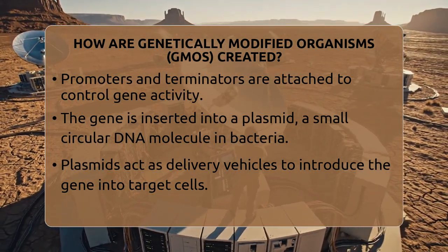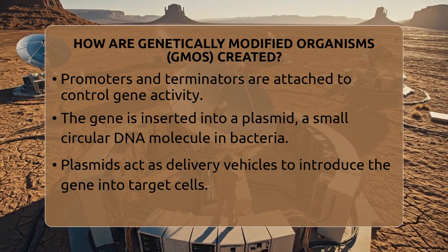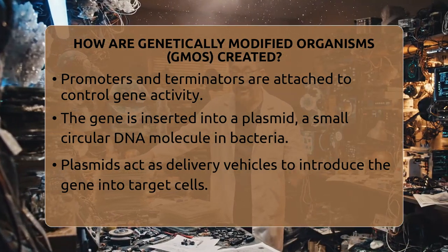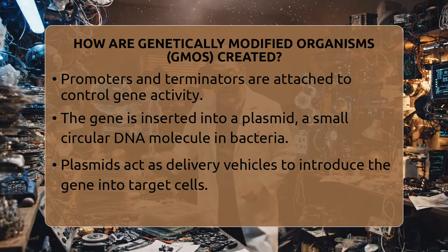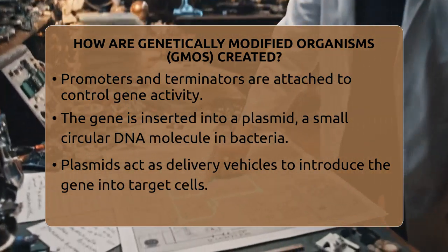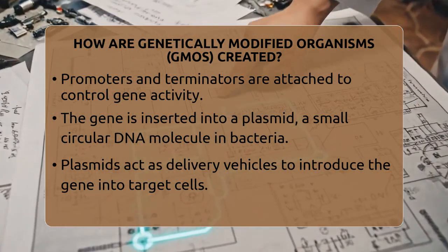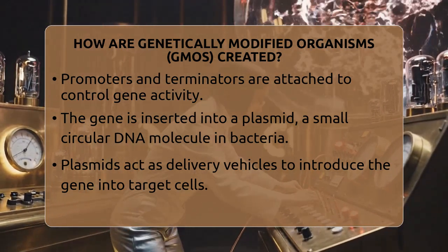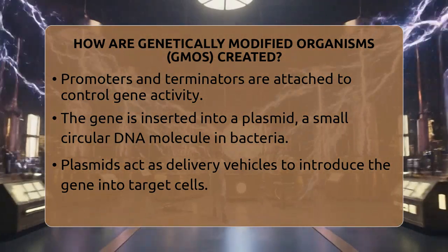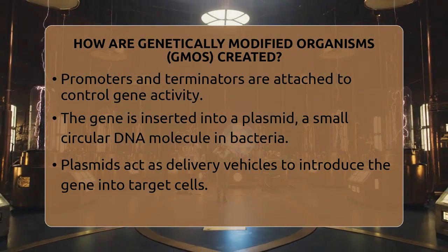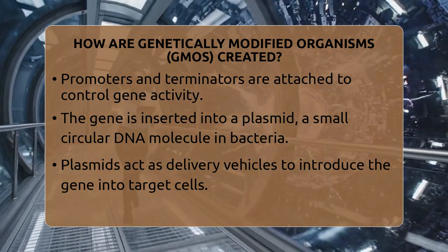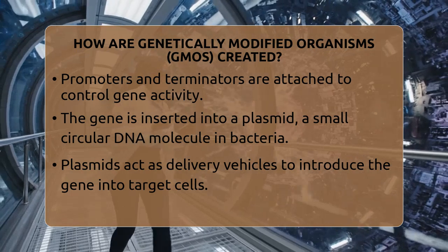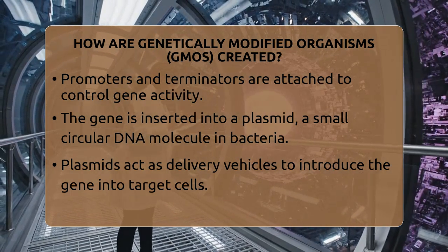For plants, scientists often use a natural soil bacterium called Agrobacterium tumefaciens. This bacterium can transfer DNA into plant cells, acting like a tiny genetic courier. Alternatively, they might use a gene gun, which shoots tiny DNA-coated particles into plant cells, or electroporation, which uses electric pulses to open cell membranes so DNA can slip inside.